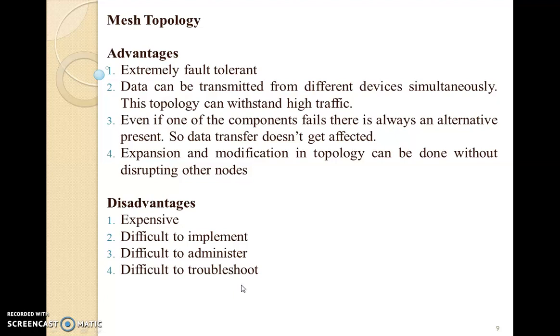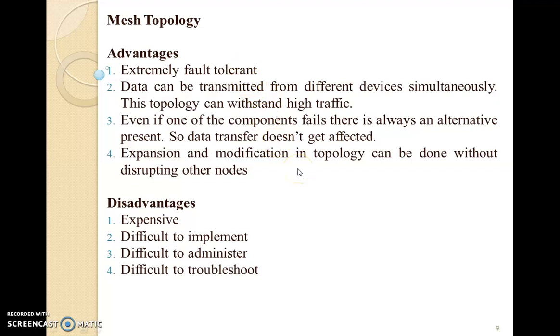So these are the advantages of mesh topology. It is extremely fault tolerant because high availability is present. Every system is connected to every other system, and that is why faults are very unlikely in this kind of topology. If any component fails, it will never affect the rest of the network, because an alternative is available. Each computer is connected to another computer in multiple ways, more cables are available, and hence there is no fault.